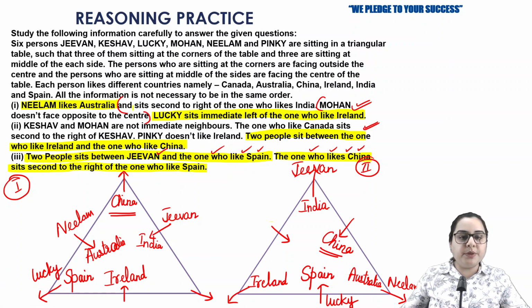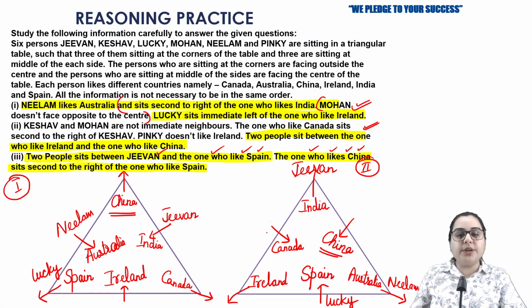And what you people find here is that all the 5 countries have been filled. In both the possibilities, all the 5 countries have been filled. We have written Spain, Ireland, Australia, China and India. And we are just left with one name, which is Canada. So I'm going to write Canada in the left out position. Now we have some information about Canada also.